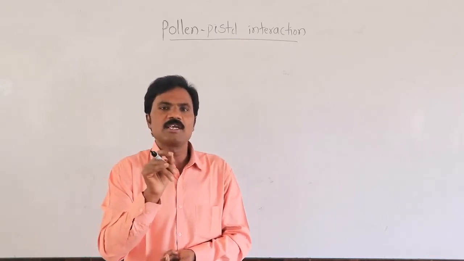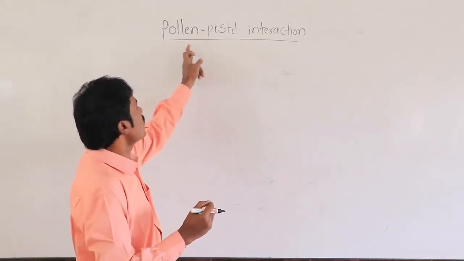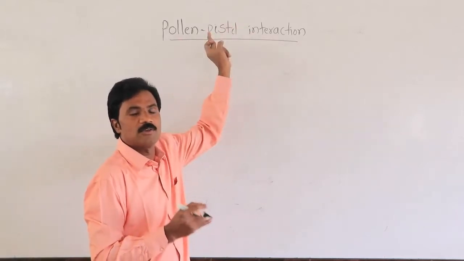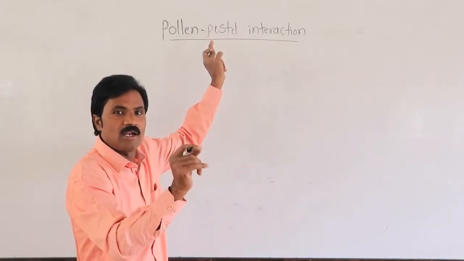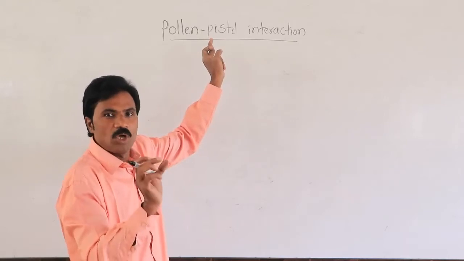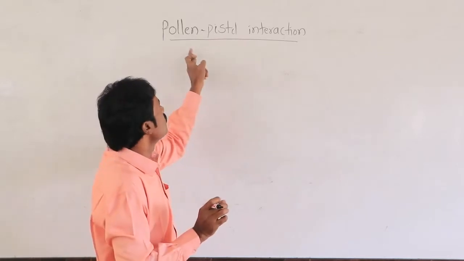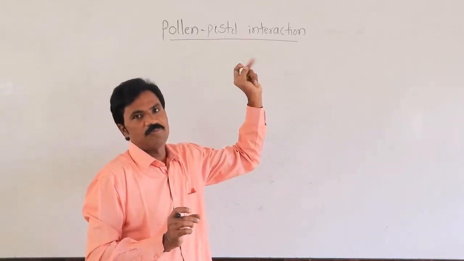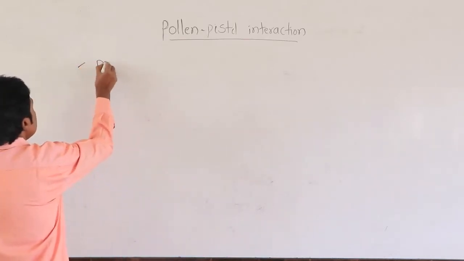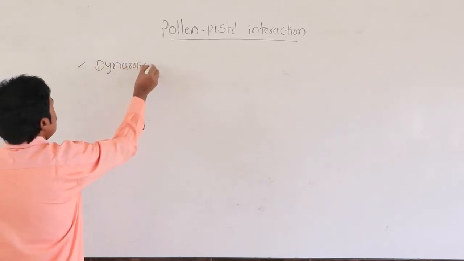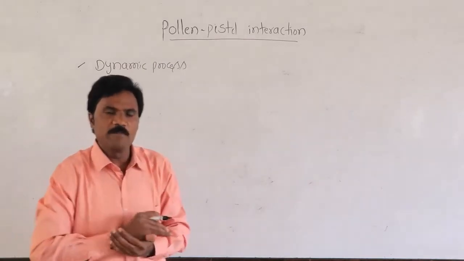Then, once it is transferred, what are the next steps? The next one is the pollen pistil interaction. Why? Because the pollen grains, by any one of the modes, travel and enter into the pistil. Pistil, as you already know, consists of ovary, style, stigma and all. In this pollen pistil interaction, this is one type of dynamic process. Why is it a dynamic process?